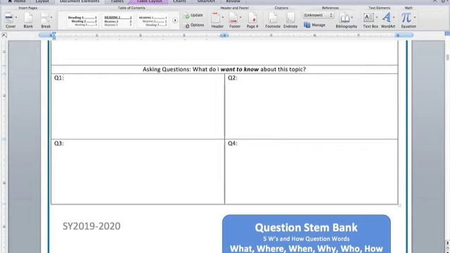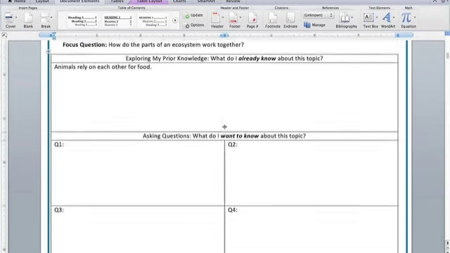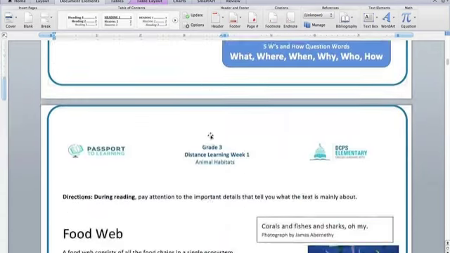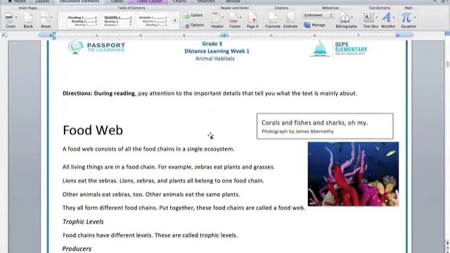Again, I'm going to count to 10, and then if I'm moving too quickly, please go ahead and pause the video and then continue after you're done writing. Okay, I'm going to go ahead and move on. It's time now to read the text.